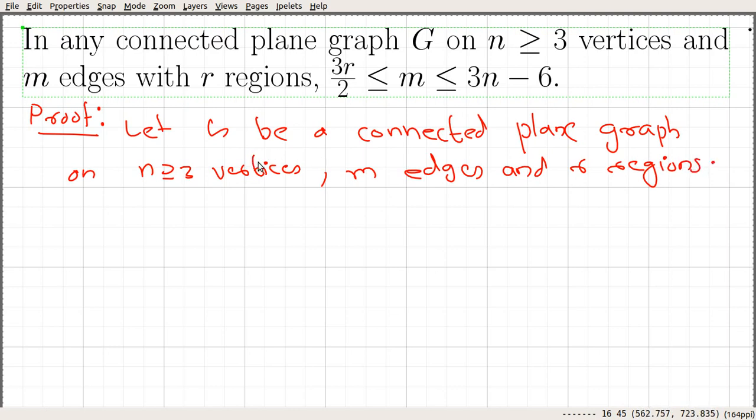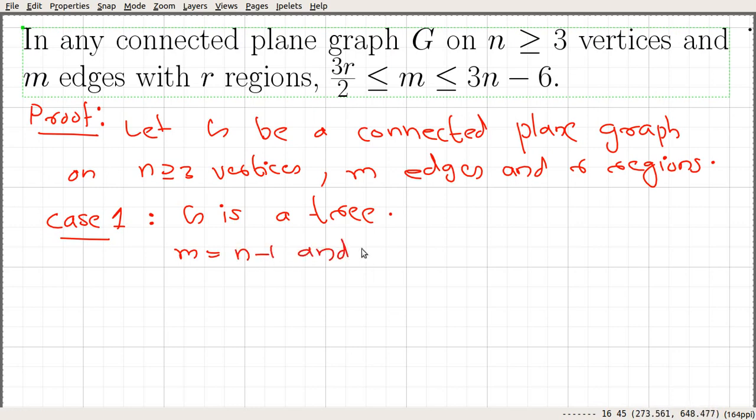Okay, so we have to consider two cases. What is going to happen if G is a tree, a connected plane tree, or the second case, if G is not a tree. So let's consider two cases. Case 1, G is a tree. If G is a tree, then we know the number of edges is n minus 1, and the number of regions is equal to 1.